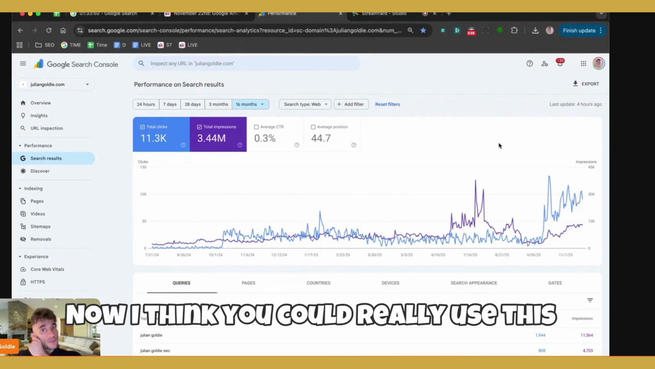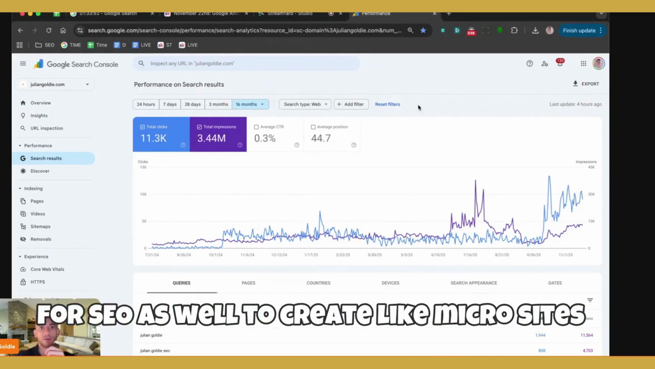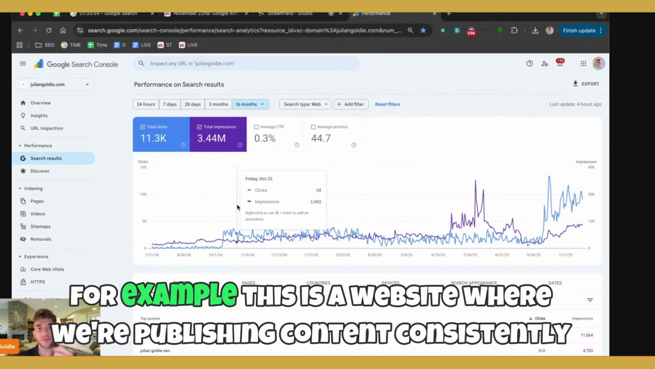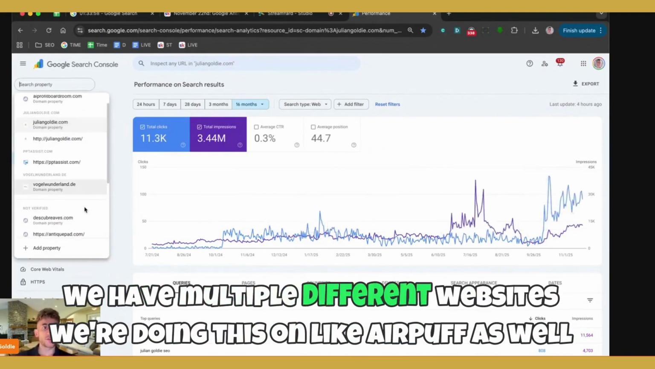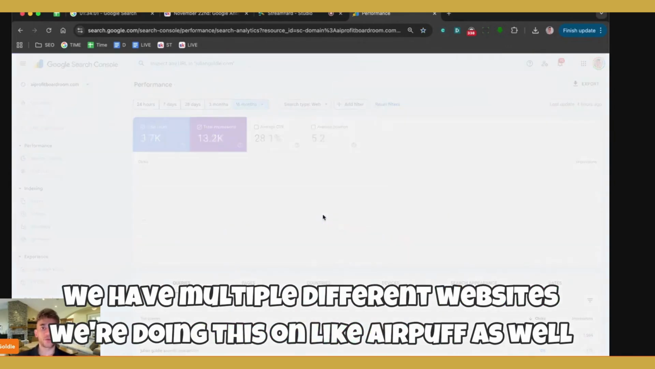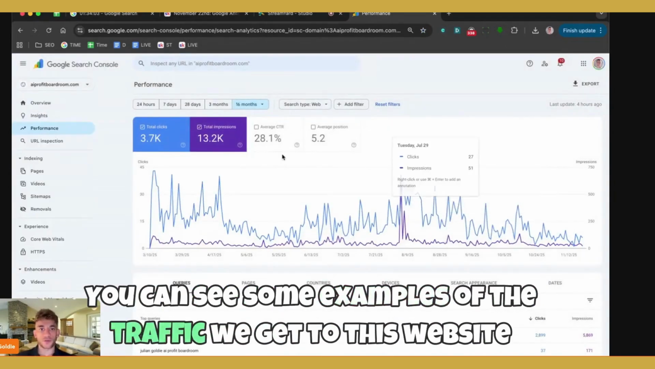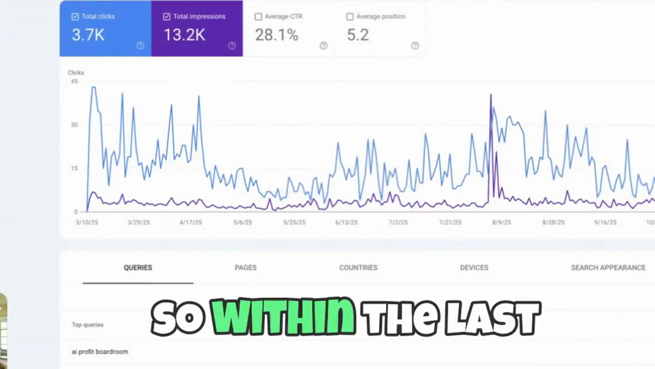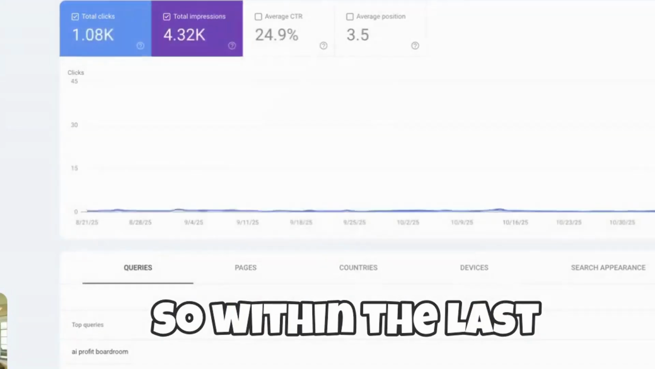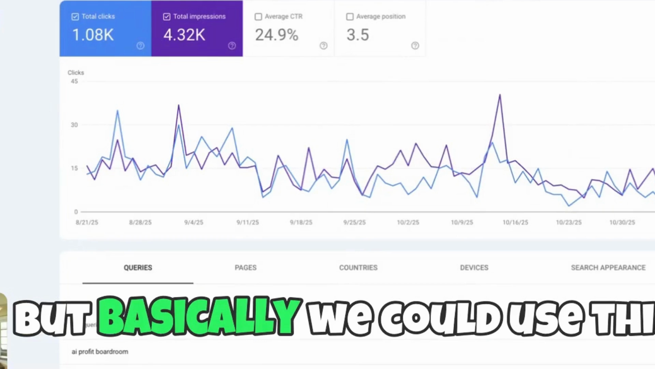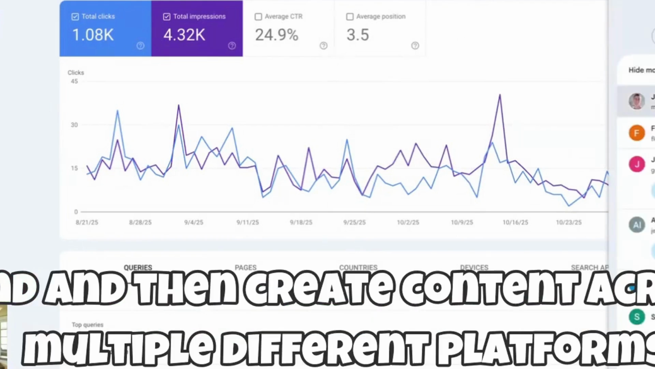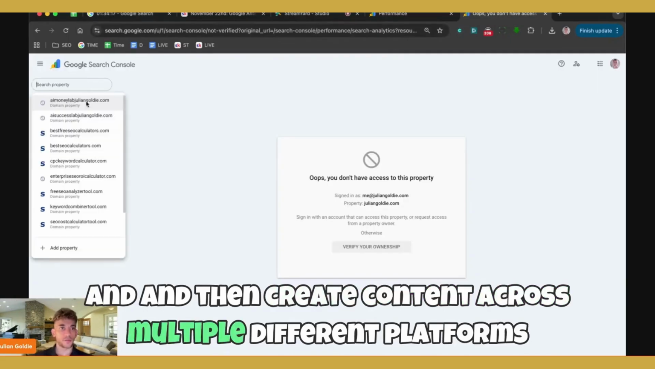Now, I think you could really use this for SEO as well, to create microsites. So you can see, for example, this is a website where we're publishing content consistently, one of multiple different websites. We're doing this on AI profitability as well. You can see some examples of the traffic we get to this website. Within the last 3 months, we get thousands of clicks here. But basically, we could use this and then create content across multiple different platforms.